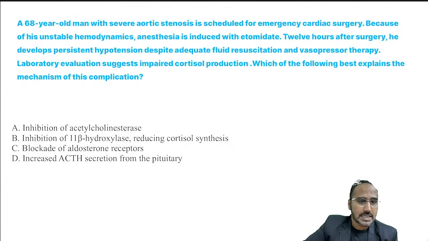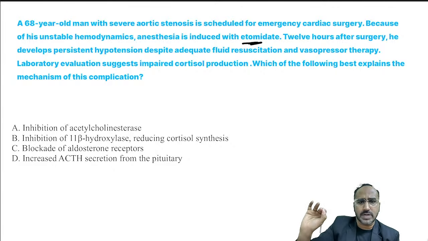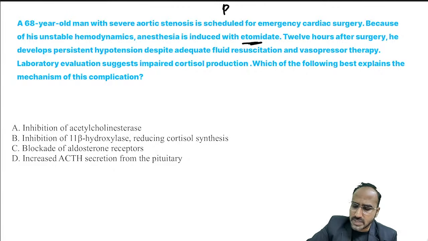Next. 68-year-old man with severe aortic stenosis is scheduled for emergency cardiac surgery because of his unstable hemodynamics. Anesthesia is induced with etomidate. Obviously, if the patient is having aortic stenosis and you don't want his BP or heart rate neither to fall nor to rise, then you have to go for etomidate. Why? Because etomidate is cardiostable, maintains the BP and pulse rate.